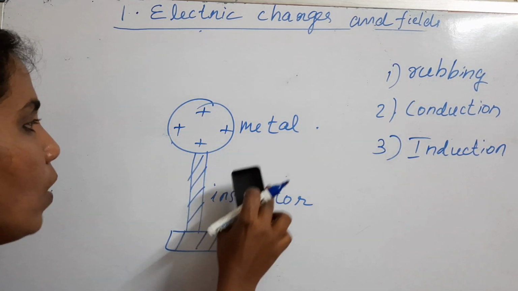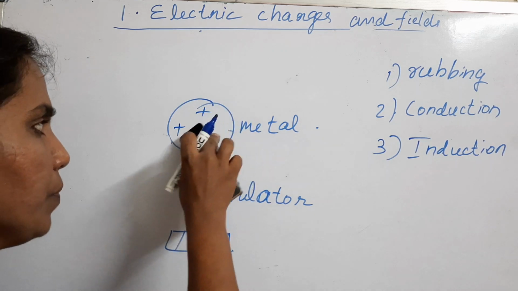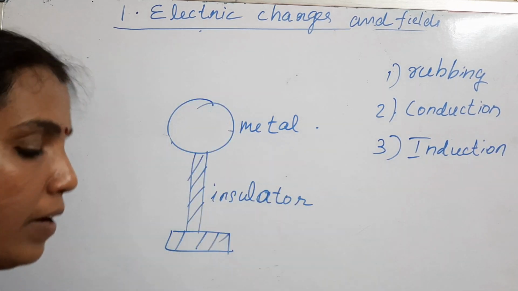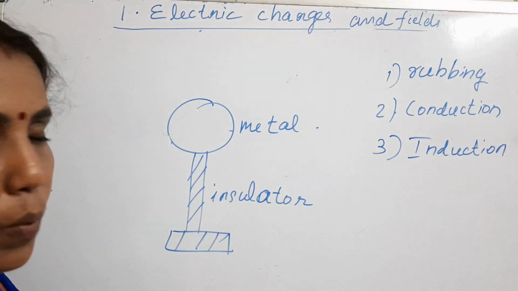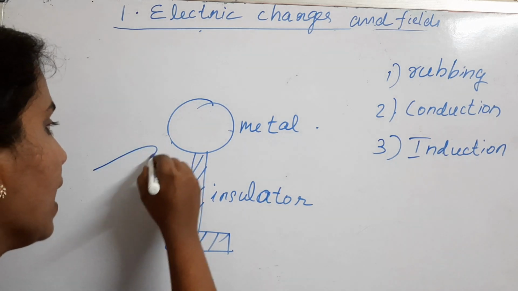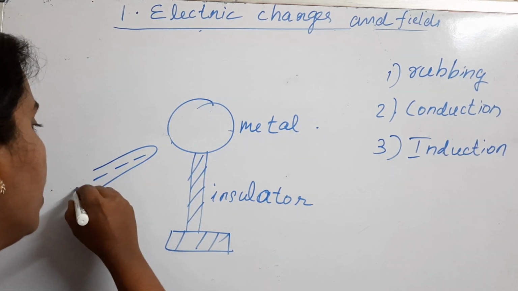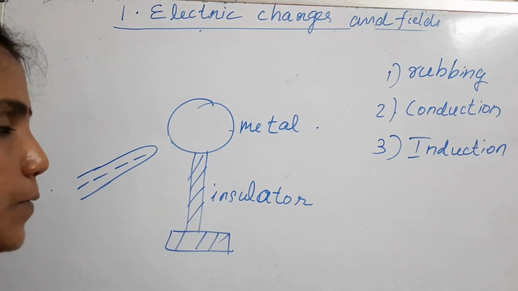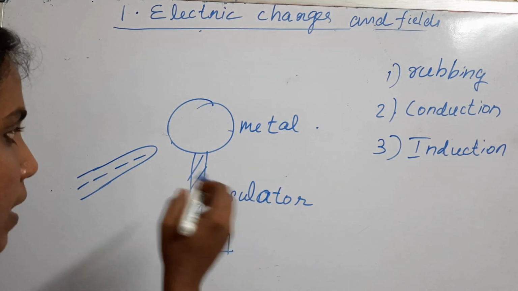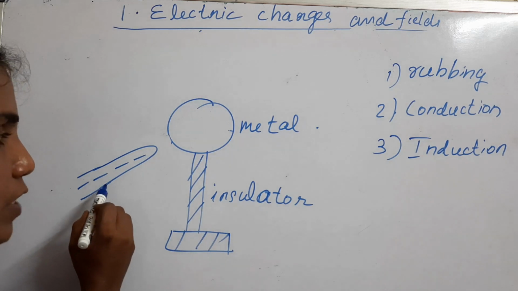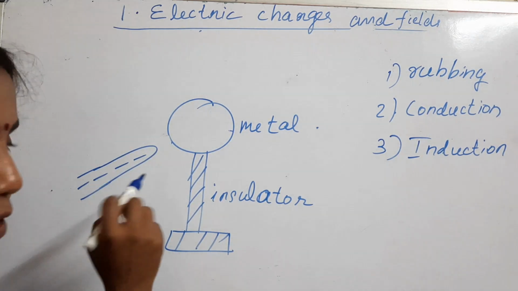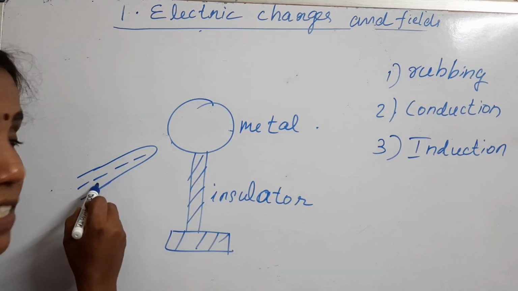physical contact is not there. Assume this same situation. You have a metallic sphere arranged over an insulating stand, and you are bringing a negatively charged body nearer to this metallic sphere. The metallic sphere was electrically neutral at first. Now you are bringing a negatively charged object here. There is no physical contact, but there is presence of negative charge here.